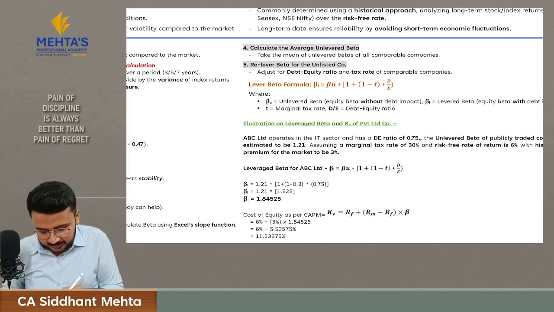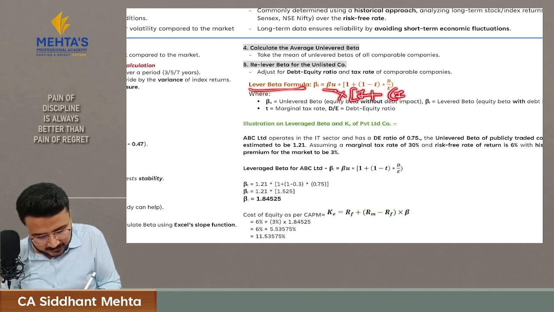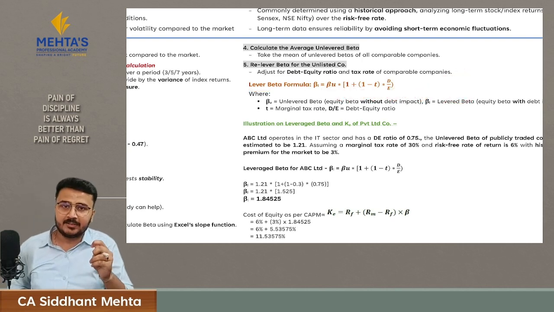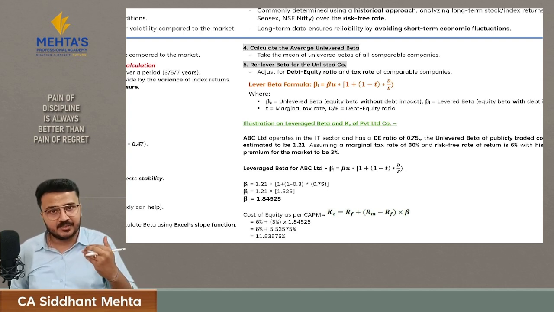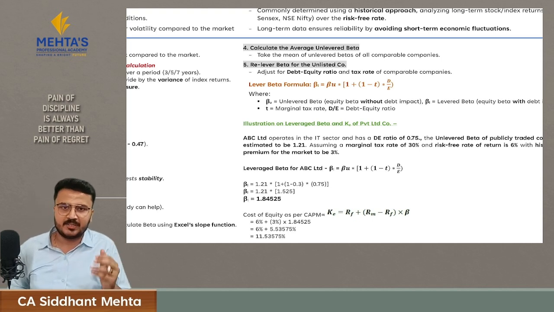The levered beta formula is unlevered beta into 1 plus (1 minus tax) into debt upon equity. Here, the debt upon equity represents how much debt is there in your company. If your debt is more than equity, then it represents that it is much riskier. We multiply it with 1 minus tax because we have a tax savings benefit from that debt.